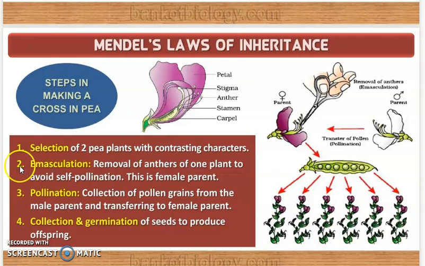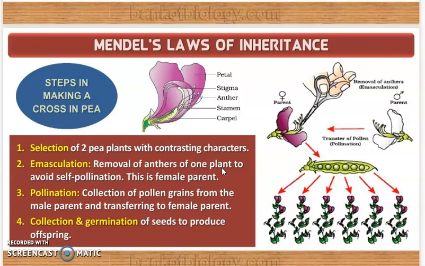Then they have to carry out the emasculation process. I hope you remember it, right? So emasculation is removal of the anther of one plant to avoid self pollination. Okay, and this is the female parent. അപ്പോൾ അതിലുള്ള ആന്തേഴ്സിനെ റിമൂവ് ചെയ്താലും ഏത് പ്ലാന്റ് ആണോ സെലക്ട് ചെയ്തിട്ടുള്ള ഹൈബ്രിഡൈസേഷനിൽ അതിൽ ഒരു പ്ലാന്റിലുള്ള ഒരു പ്ലാന്റിലുള്ള മെയിൽ പാർട്ടിനെ they will remove it.